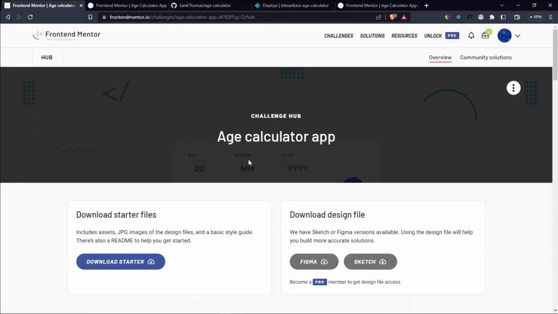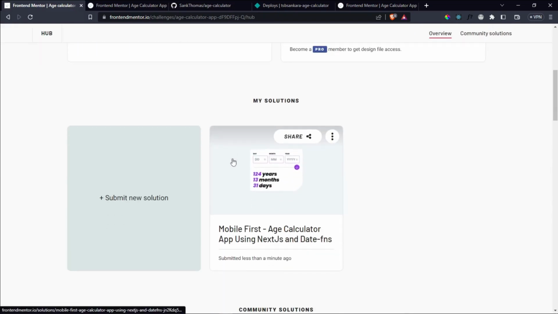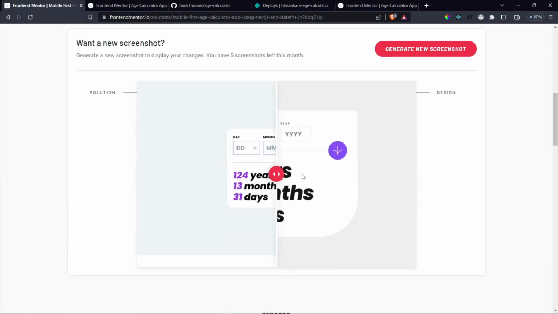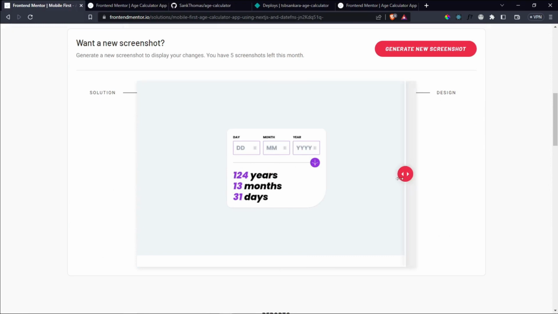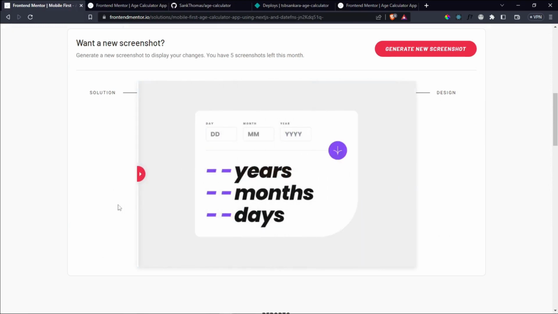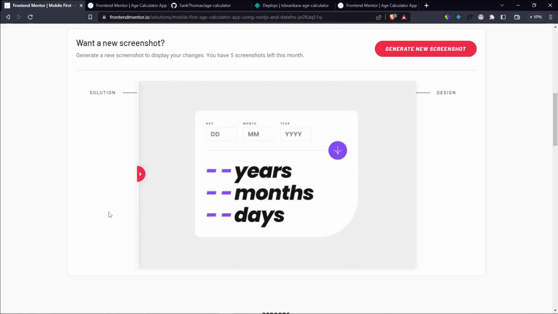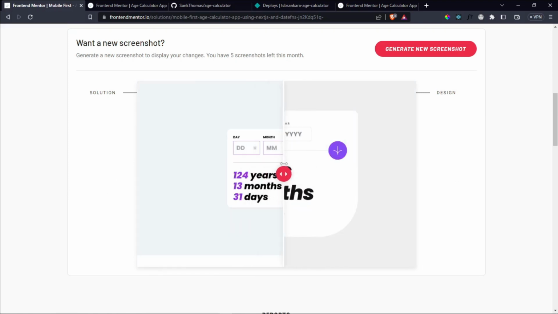There we go. So we can take a look at our solutions. So let's see this, and we can see that this is our solution, and then this is the website. Ooh, our solution is so much smaller. It's so much smaller, but here you can see that it looks almost nice. Not so bad. So that is going to be the end of the video.